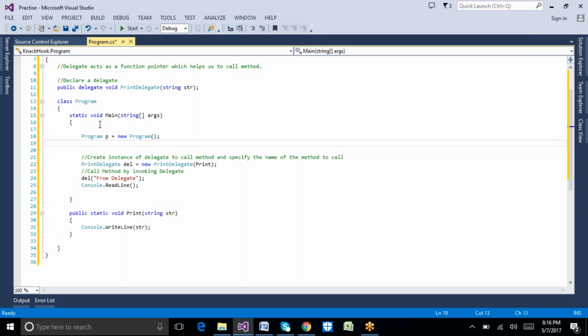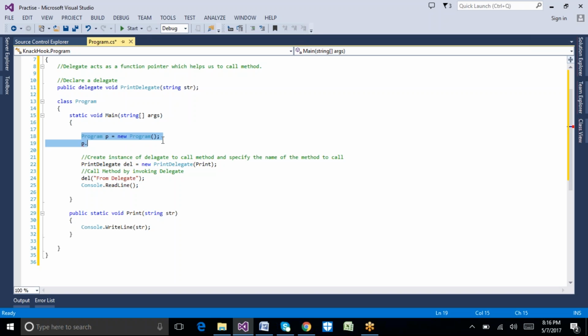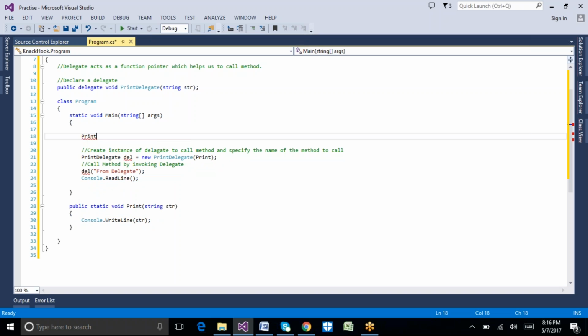Then p dot... But it's a static method, right? We can directly call that method by passing the value.